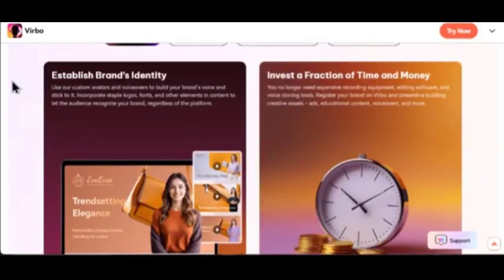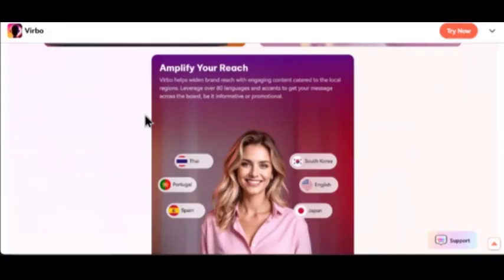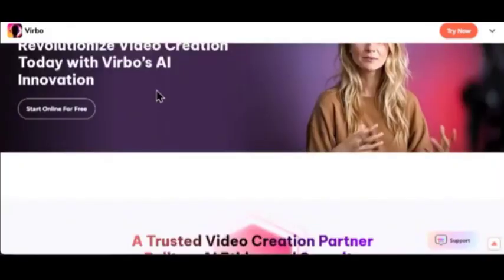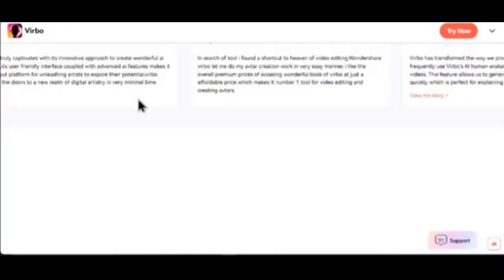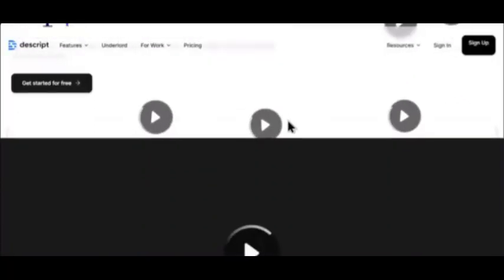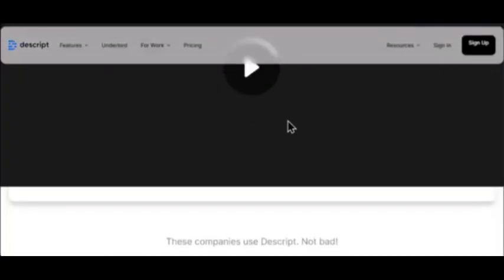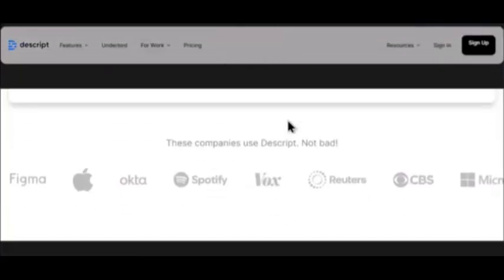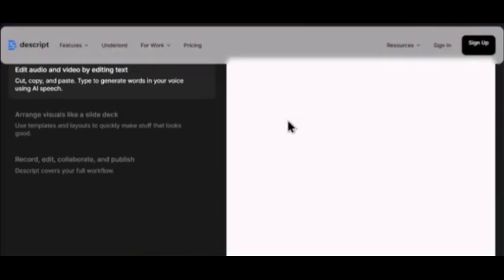When it comes to transcriptions, Wondershare VRBO has very accurate and fast transcription with a 9.4 score, while DESCRIPT uses industry-leading transcription in 22 plus languages. When it comes to ease of use, VRBO is highly user-friendly with a 9.7 score, while DESCRIPT uses intuitive text editing, but some users find the UI complex.